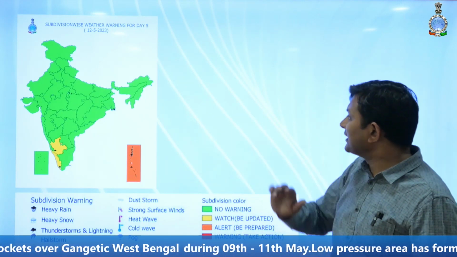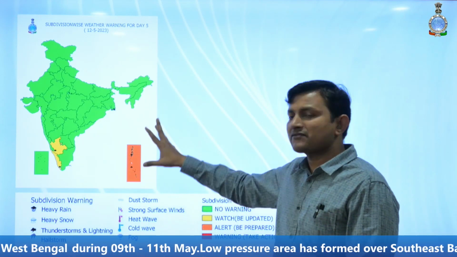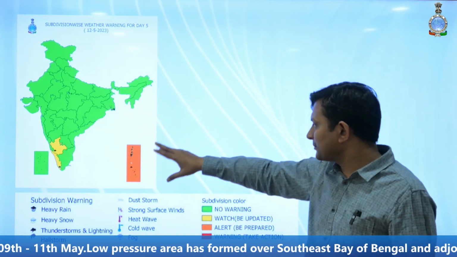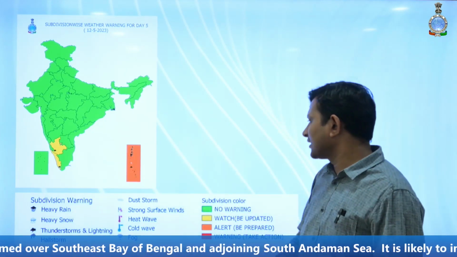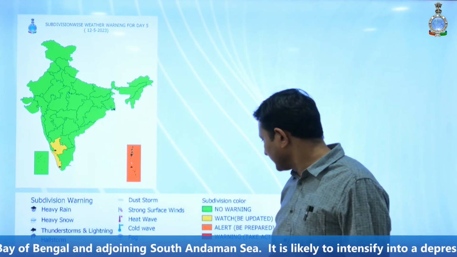On 12th May also, there is not any significant weather over the entire country except some parts of south interior Karnataka and Kerala, where a yellow color warning is given, and of course over the Andaman and Nicobar Islands.